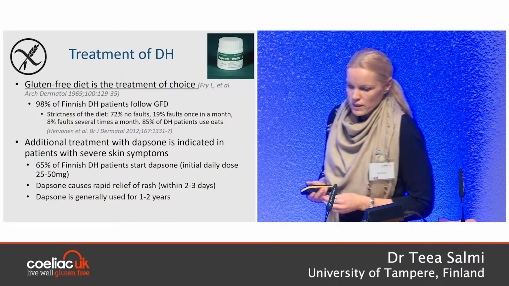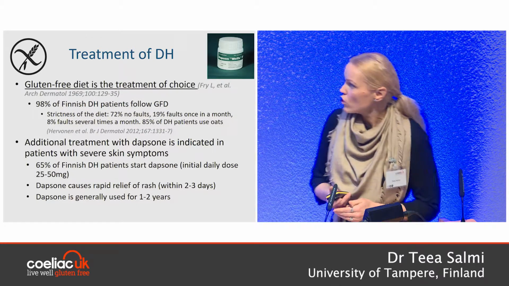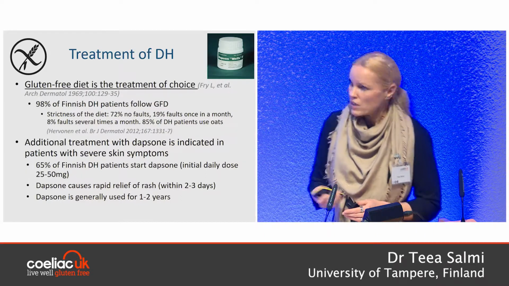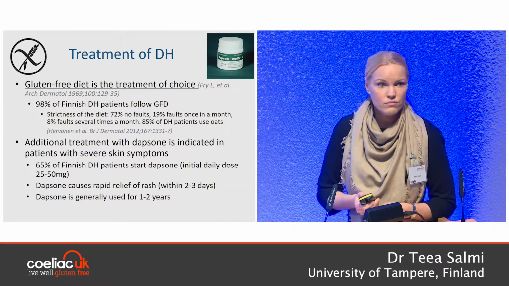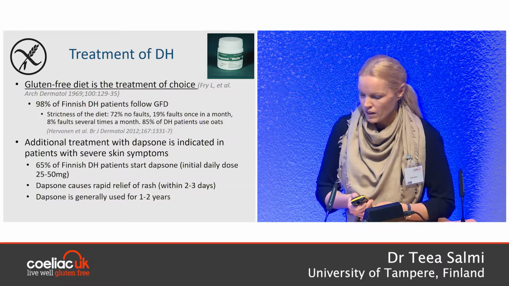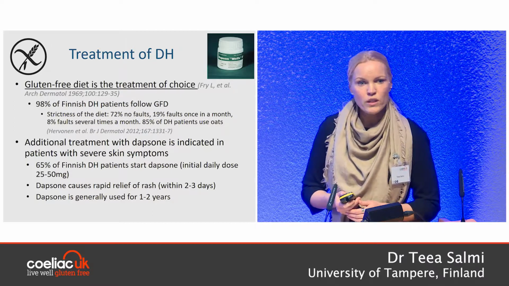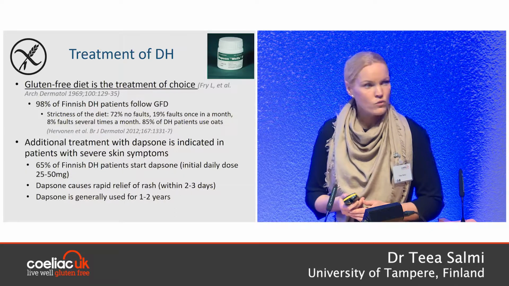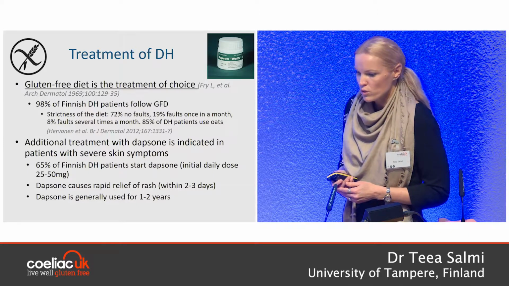So the treatment of dermatitis herpetiformis, of course, is gluten-free diet treatment, and in Finland, almost all DH patients follow gluten-free diet treatment. As you can see, the majority of patients use oats. However, we know that the skin symptoms disappear quite slowly along with gluten-free diet treatment. It can take months or sometimes even years for the skin symptoms to disappear,